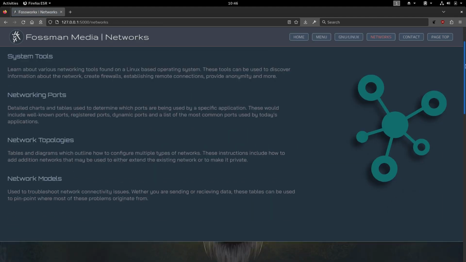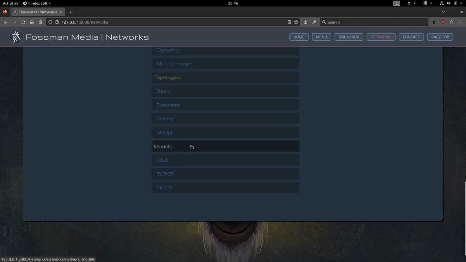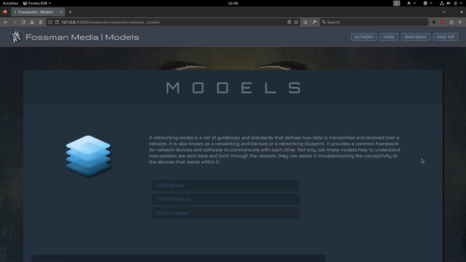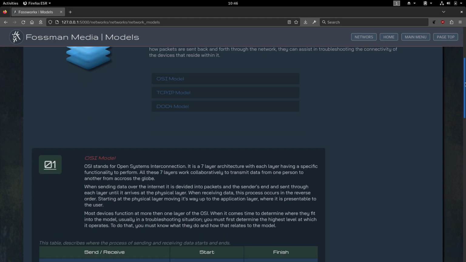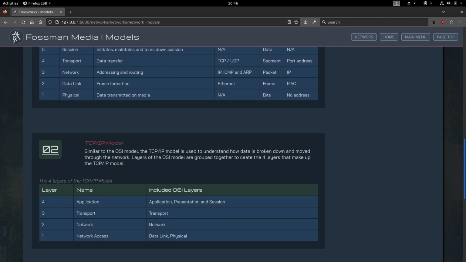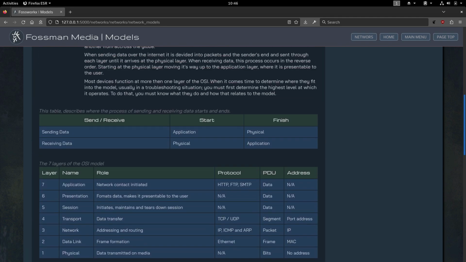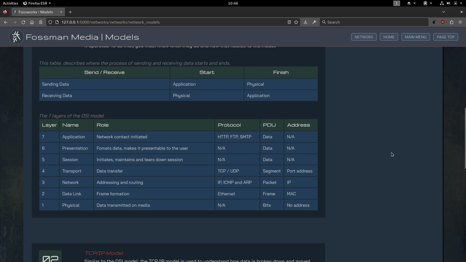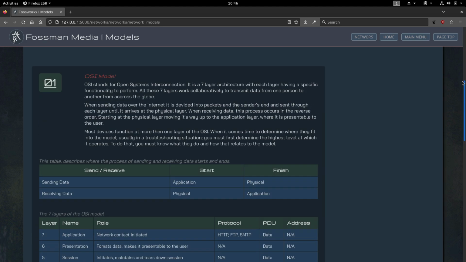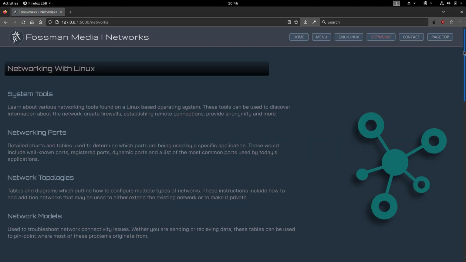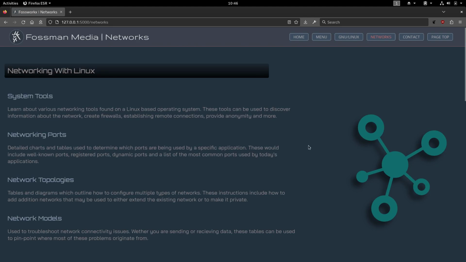And then I'll go back to networks. And underneath topologies, we just have models, which are mostly used for troubleshooting purposes. And we have a diagram here of the OSI model, TCP/IP model, and the DoD4 model, which are very useful for troubleshooting problems on your network. Say if you're having problems with your switch or MAC addresses, you can find out where that resides on this table, see what role it uses, and maybe find out which application or which layer may be causing the problem and go from there. And I think that's about it for networks, and about it for this website so far anyways.